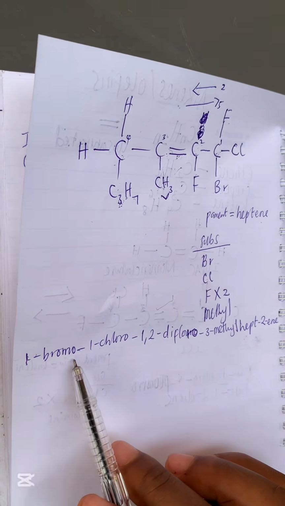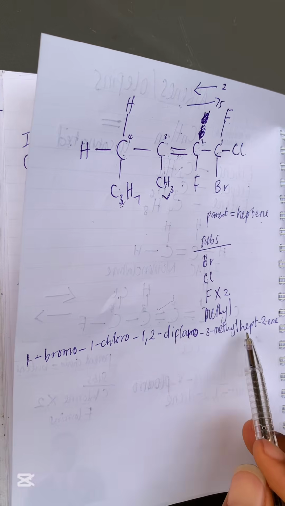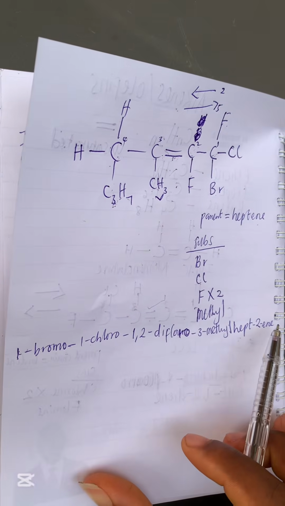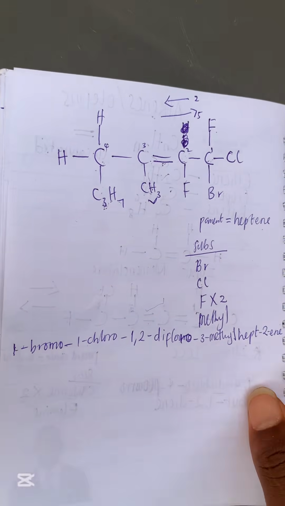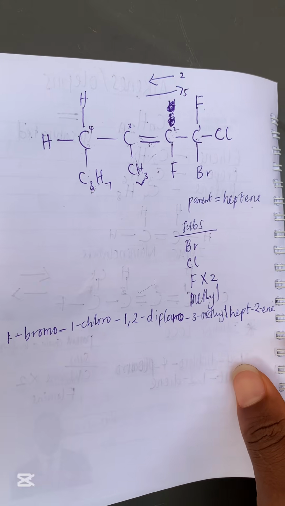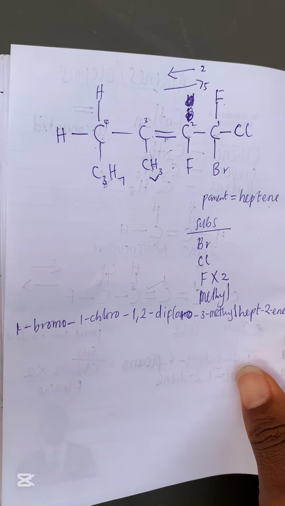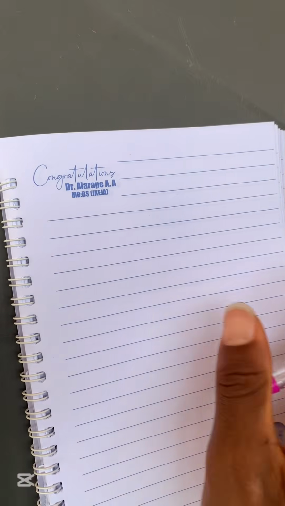So the name is 1-bromo-1-chloro-1,2-difluoro-3-methylhept-2-ene. I believe this is very simple to understand. So you guys should try solving more questions on this. Also you can check my page. I have solved many IUPAC nomenclature questions here on my YouTube channel, so you can check them out and learn from them.